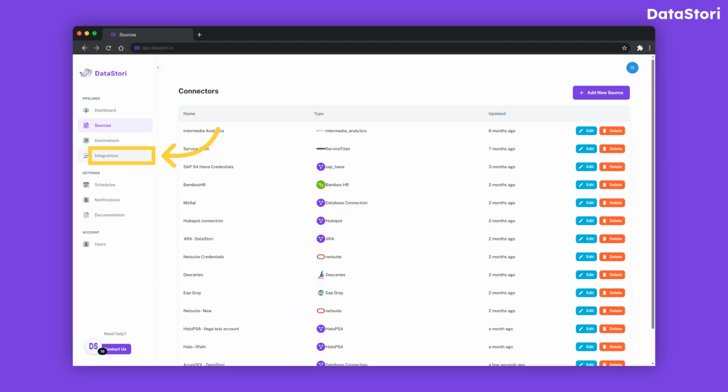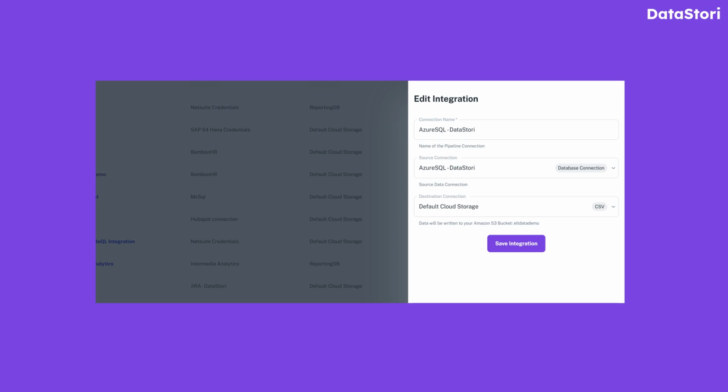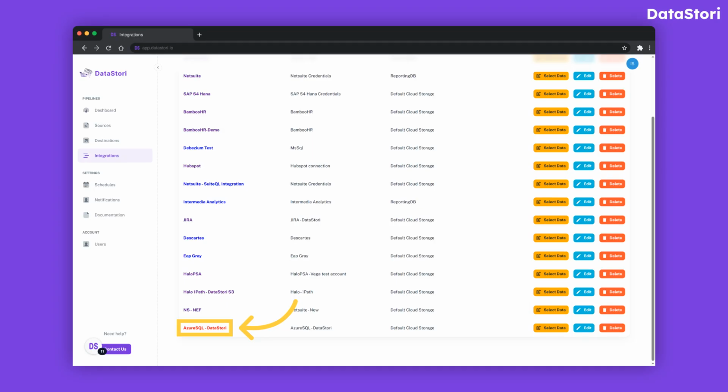Next, let's create an integration and move data from SQL Server to cloud storage. Add a new integration and select the source and the destination. The source is MS SQL Server and destination is the cloud storage where we want the data to be written. Now let's select our integration and start configuring the data we want to capture from the SQL Server.